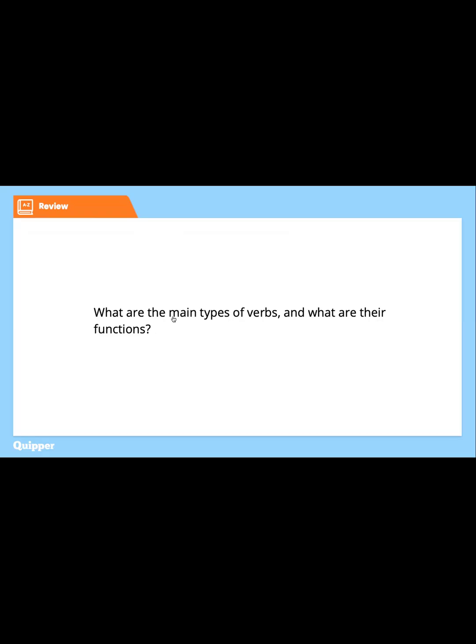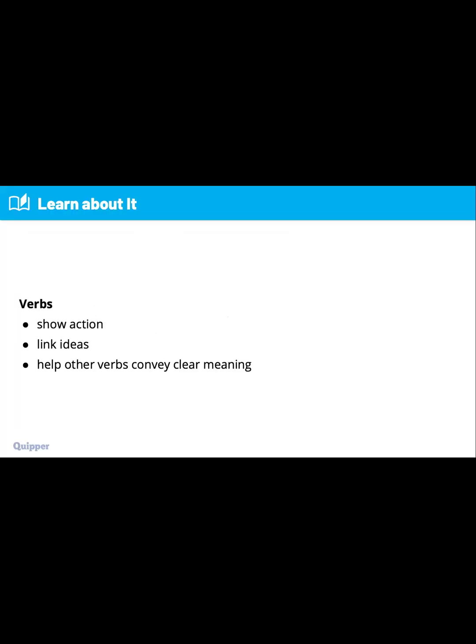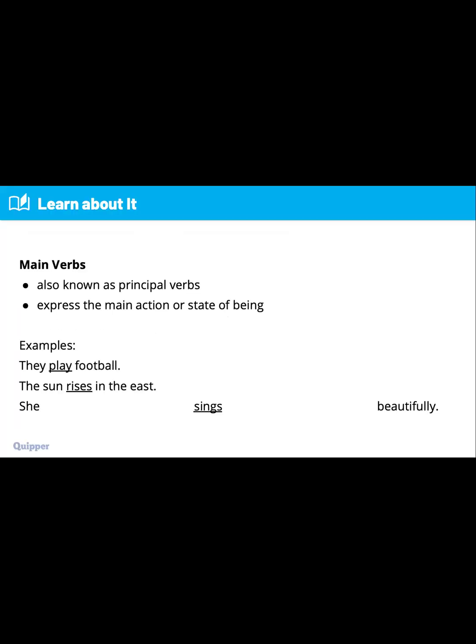So those are verbs. Next, let's talk about the types of verbs. Let's start with the first one, the main verb. The main verb is also known as the principal verb. It expresses the main action or state of being. For example, they play football. The main verb there is play.